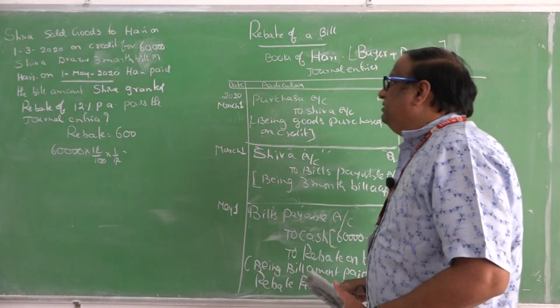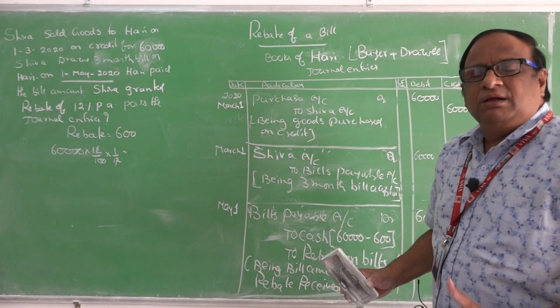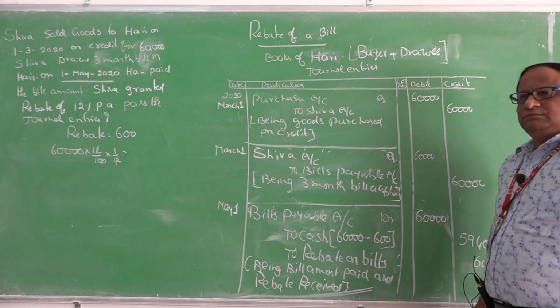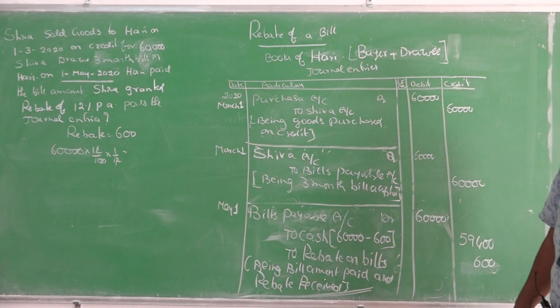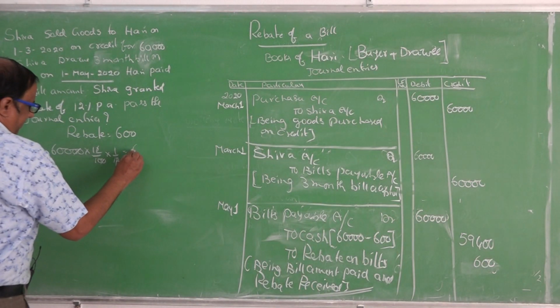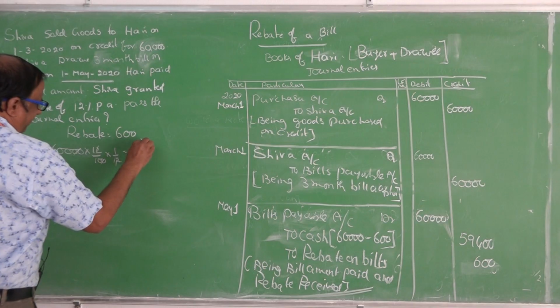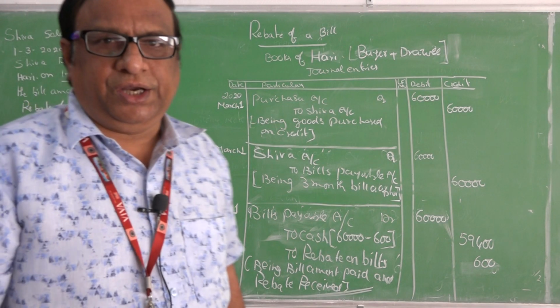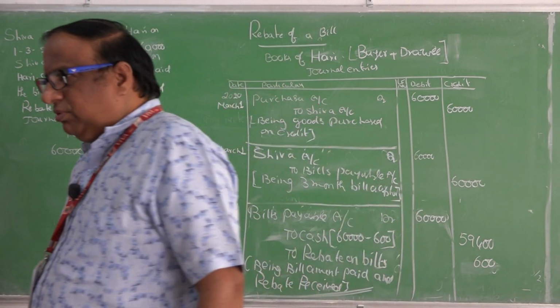Rebate of the bill means making the payment before the date of maturity. That is called the 600 here I found out. That is the process of making the payment before the date of maturity. Once you can see the problem properly.